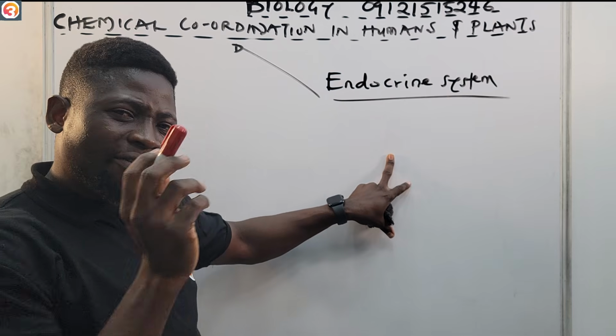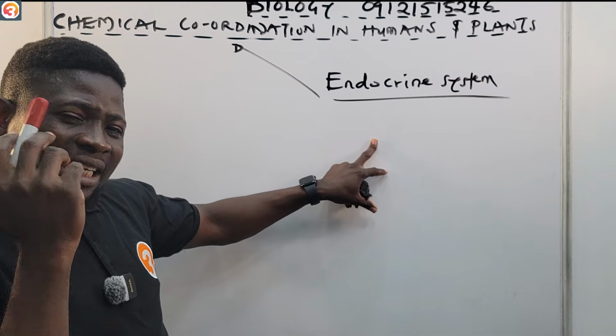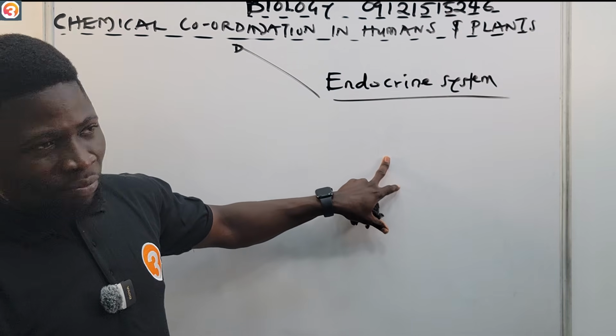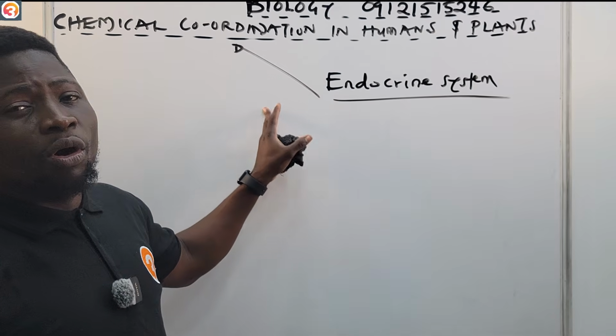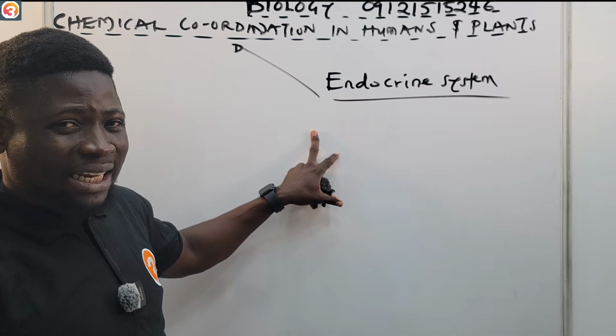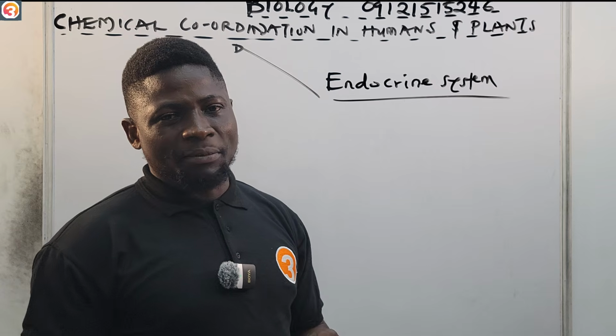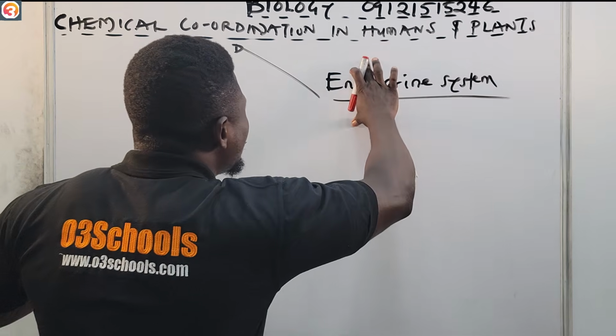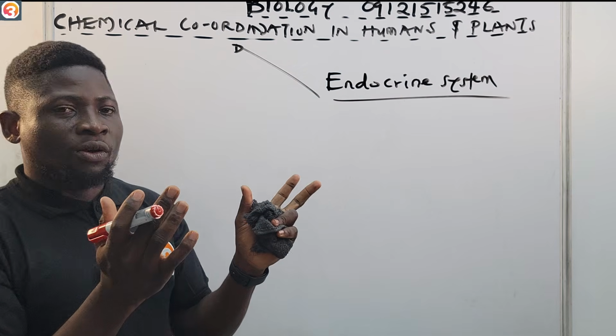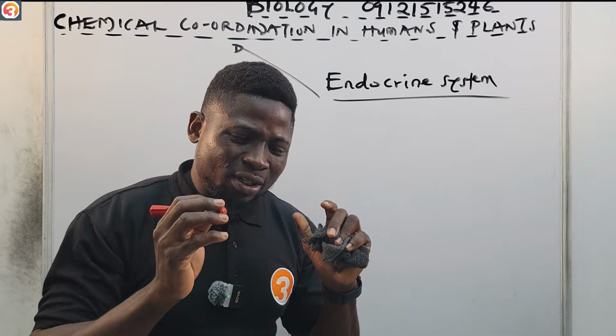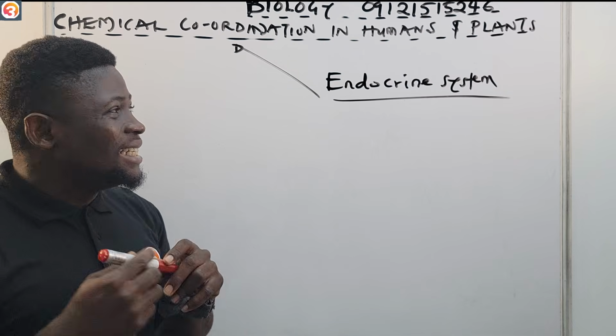So for nervous control, we say that they use electrical signaling. But for endocrine or hormonal control, they use chemical signaling. So the endocrine system is a system that is dedicated to chemical coordination.